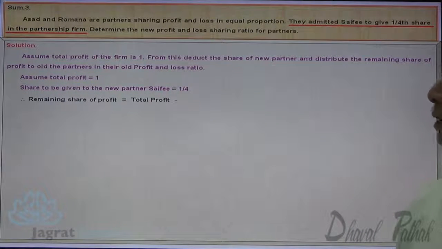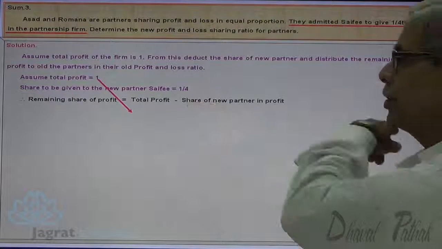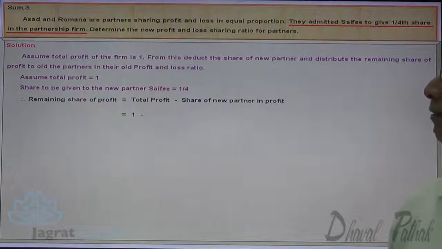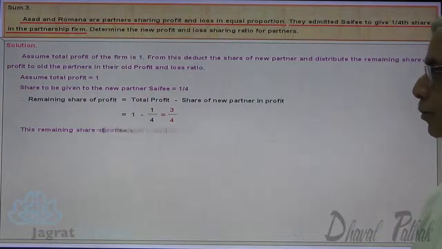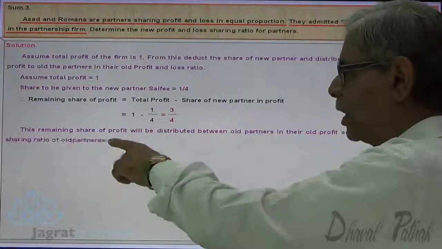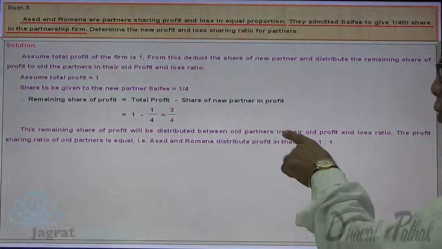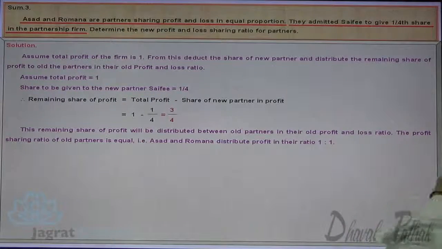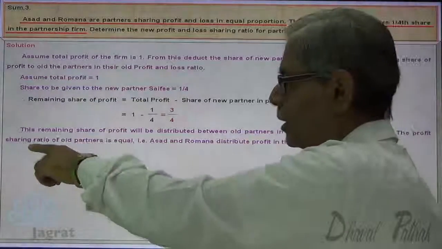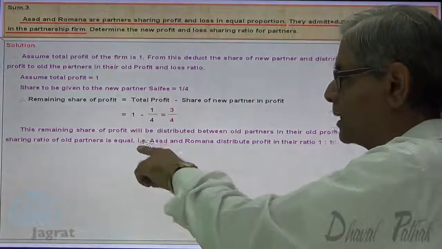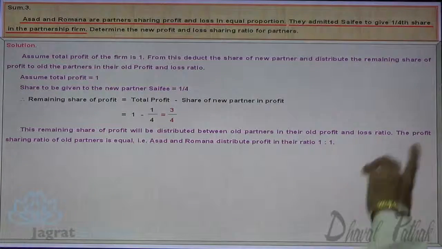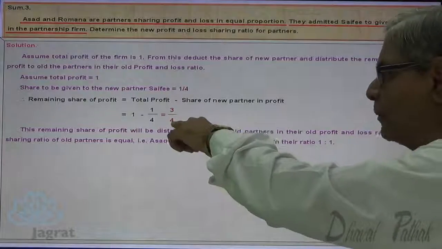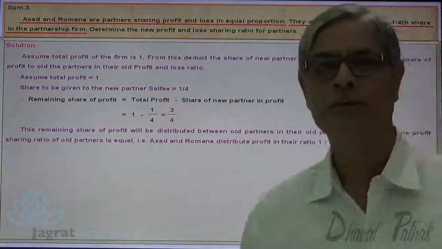Remaining share in profit is equal to total profit minus share of a new partner. 1 minus 1/4, 3/4. Now, this remaining share of profit will be distributed between old partners in the old profit loss ratio. The profit sharing ratio of old partners is equal. That is, Asad and Romana distribute the profit in the ratio of 1:1. So this 3/4 profit is distributed in the ratio of 1:1.